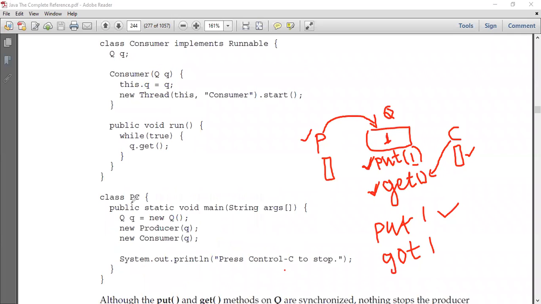This is the final class, the class called PC. Inside this class called PC, I have a main method. As you know, control execution begins from the main method. You see here, the first step I'm trying to do is create an object of the class called Q. Why?